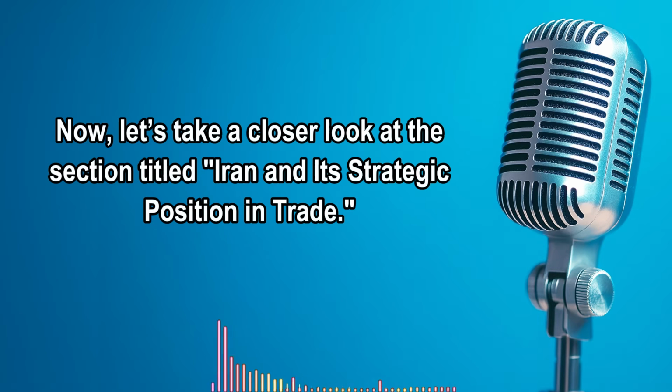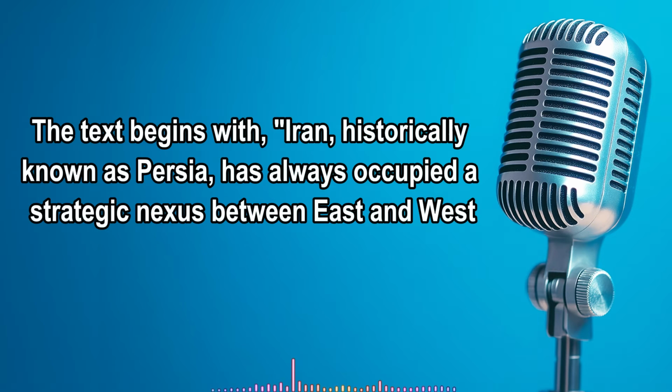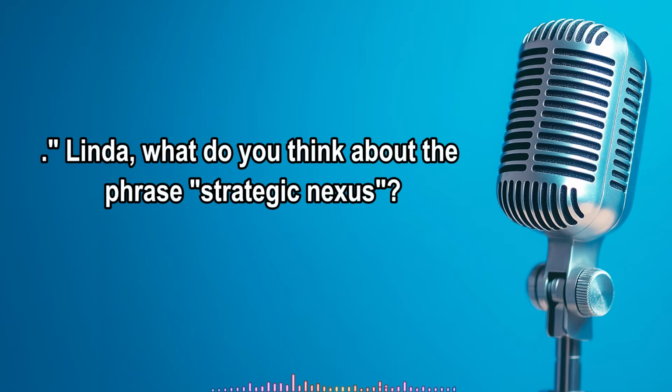Now, let's take a closer look at the section titled, Iran and its strategic position in trade. The text begins with, Iran, historically known as Persia, has always occupied a strategic nexus between East and West. Linda, what do you think about the phrase strategic nexus?